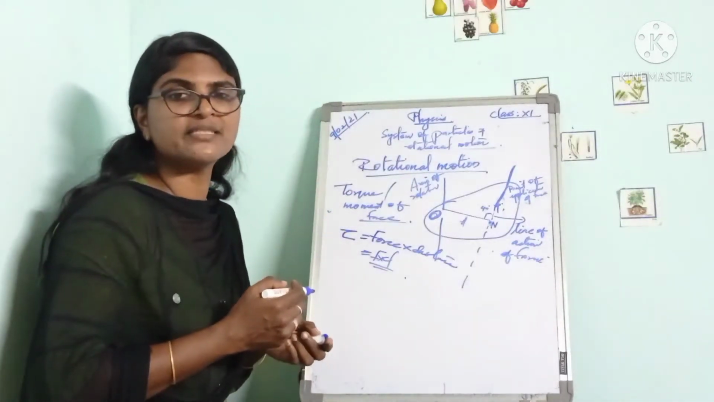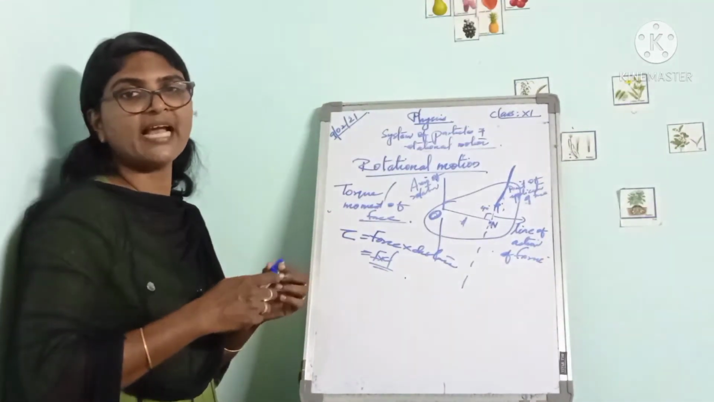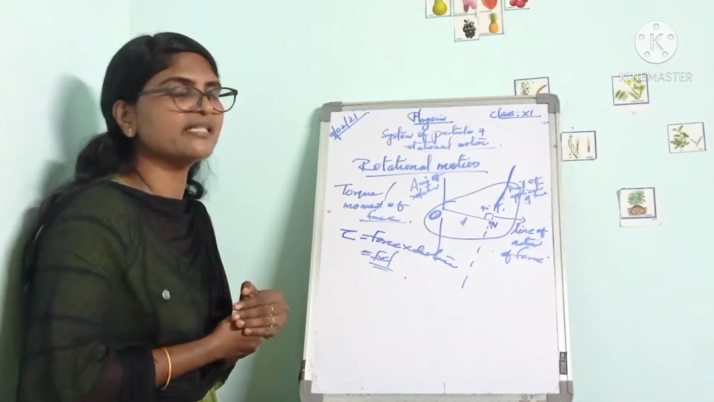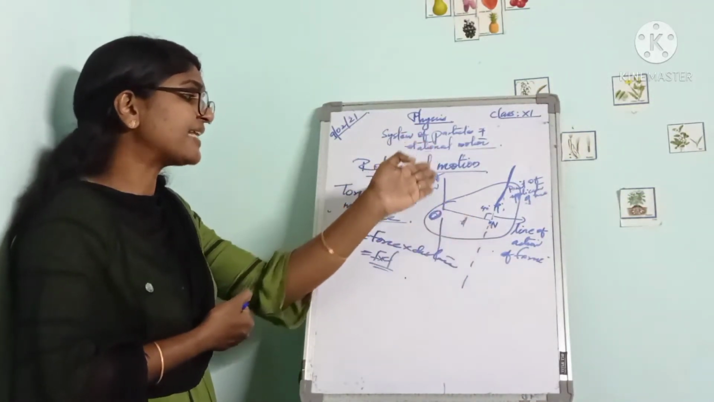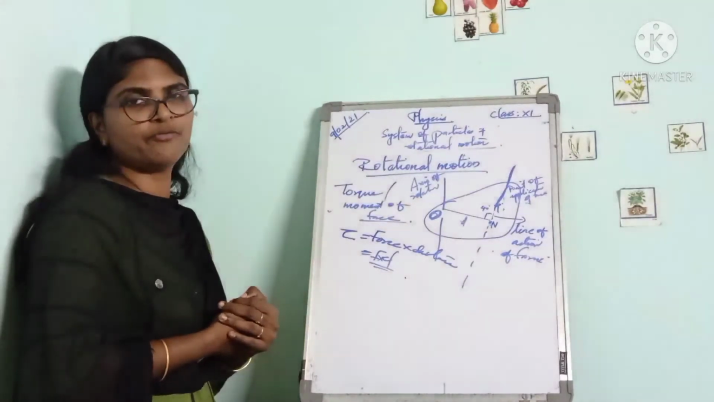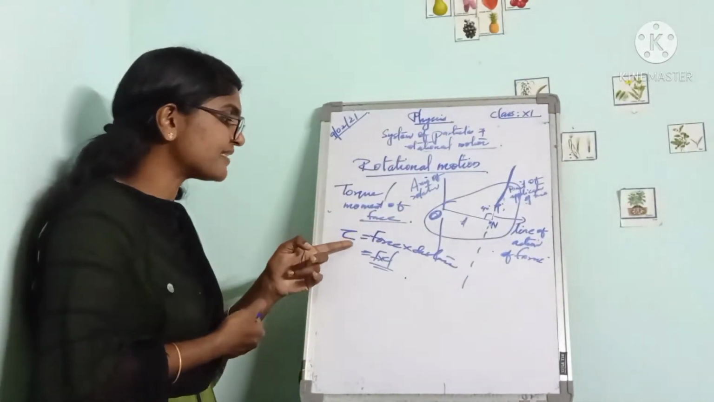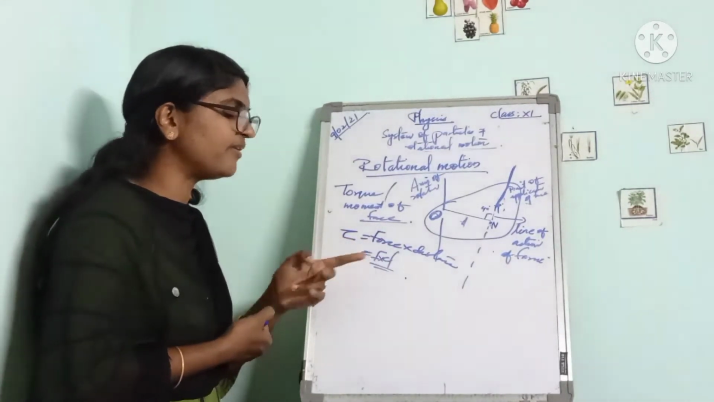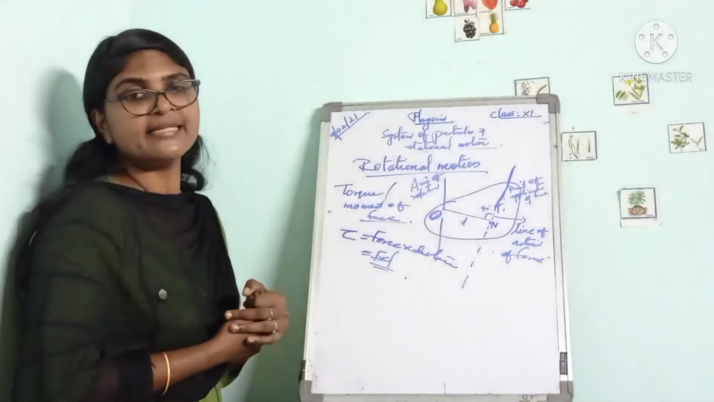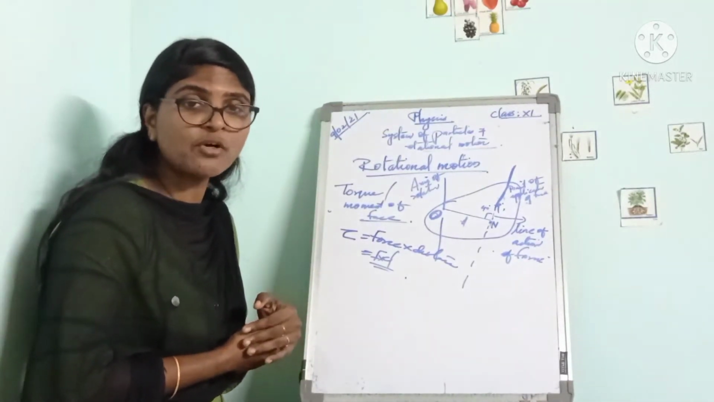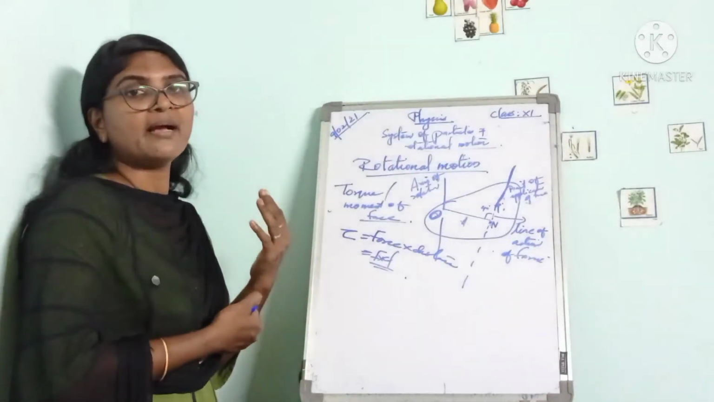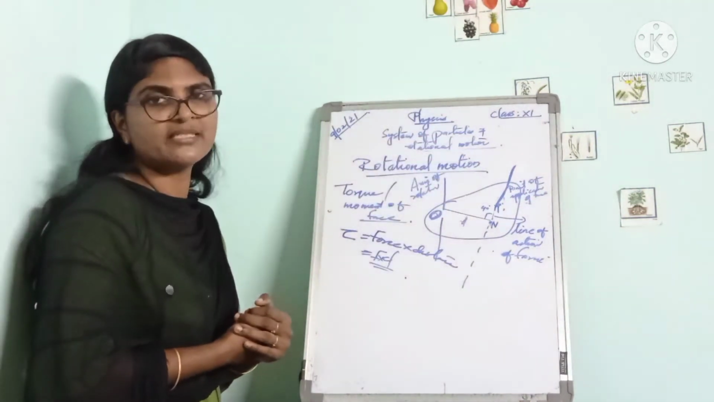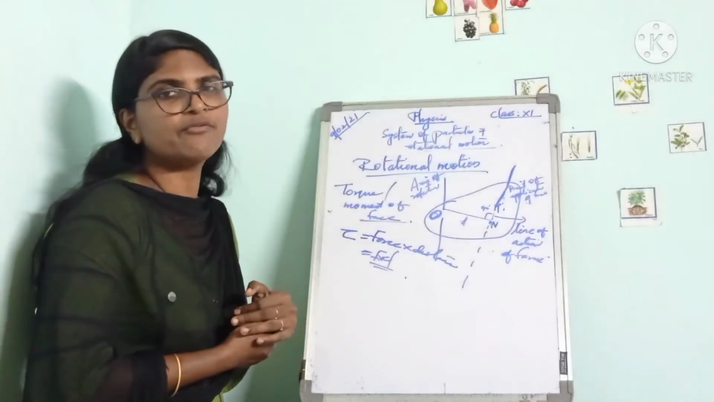Torque or moment of force is the turning effect of force about the axis of rotation, and it can be measured as the product of magnitude of force and the perpendicular distance between the axis of rotation and the line of action of force. Torque can be represented as tau, that is equal to force into distance. So we can write torque tau is equal to F into d. That is about torque and moment of force.